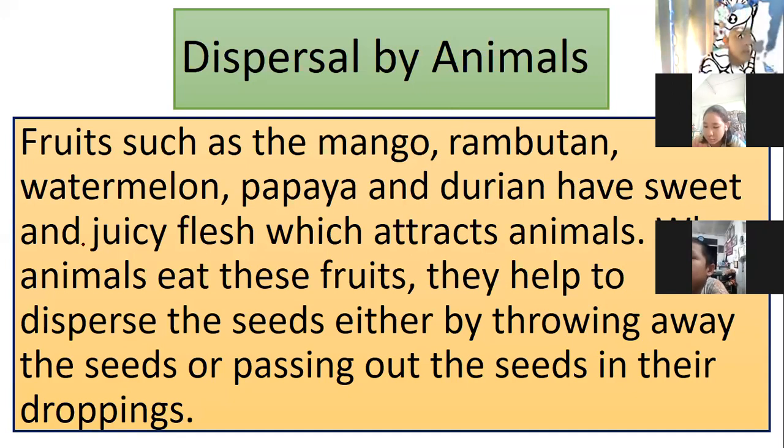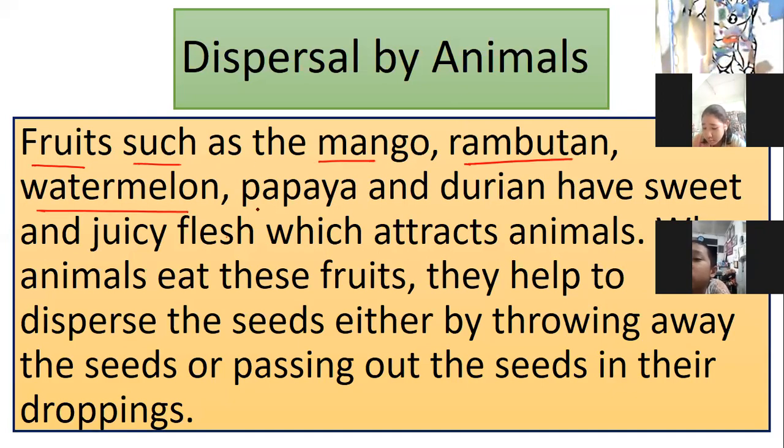Fruits. What is fruit? Fruits such as mango, rambutan, watermelon, papaya, and durian have sweet and juicy flesh which attract animals. Meaning, because of the sweetness, one, and juicy flesh, it's like watery.